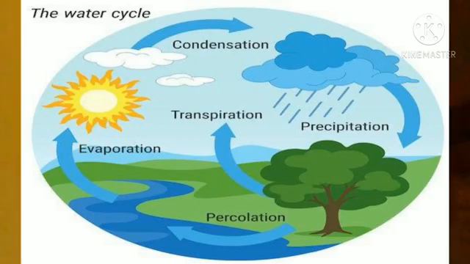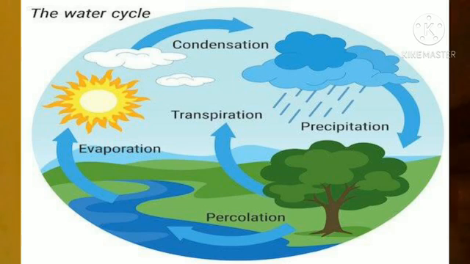The water cycle involves 5 processes. First one, evaporation. The water from all water bodies like rivers, streams, seas, etc. is converted to water vapor by the sun's heat. Second one, transpiration.